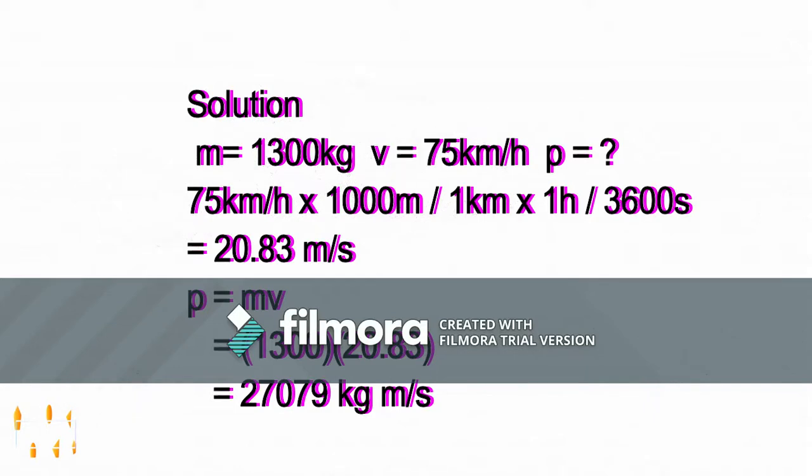But to use the formula P equal to mv, we have to change the velocity unit from km per hour to meters per second. By using a conversion factor, we can obtain the velocity in meters per second, which is 20.83 meters per second. Next, we use the equation P equal to mv, 1,300 kg multiplied by 20.83 meters per second. The answer is 27,079.